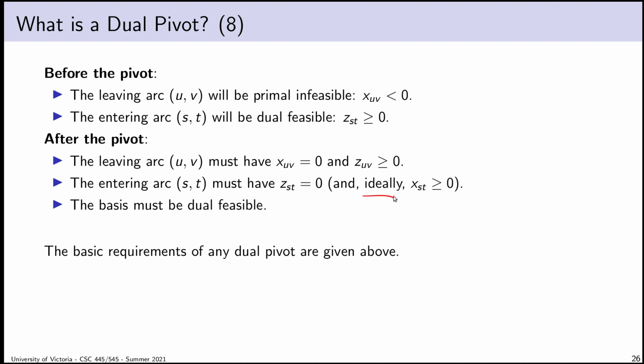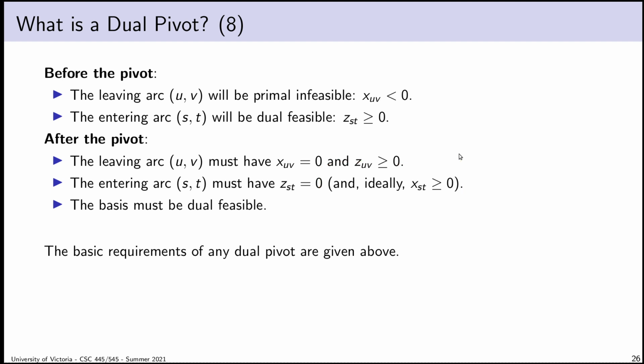I only say the word ideally here because I can't as easily see that in a graph theoretic sense just yet, but that is something we need. If we don't have that, our dual pivoting procedure may not end up being very productive. And we're going to use this to seal the deal. This will be the way that we figure out exactly what we have to choose.